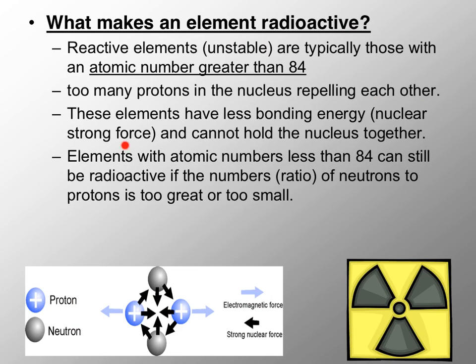And really, any element on the periodic table can be radioactive if it has, again, too many or too few neutrons, including hydrogen, helium, all the way up to anything 84 or above.